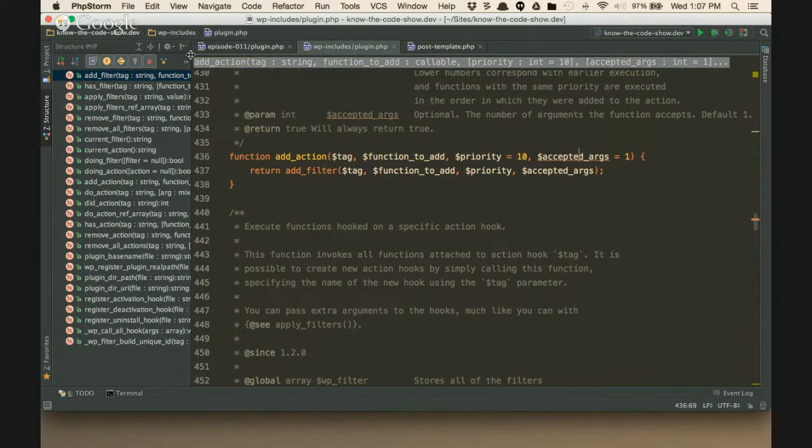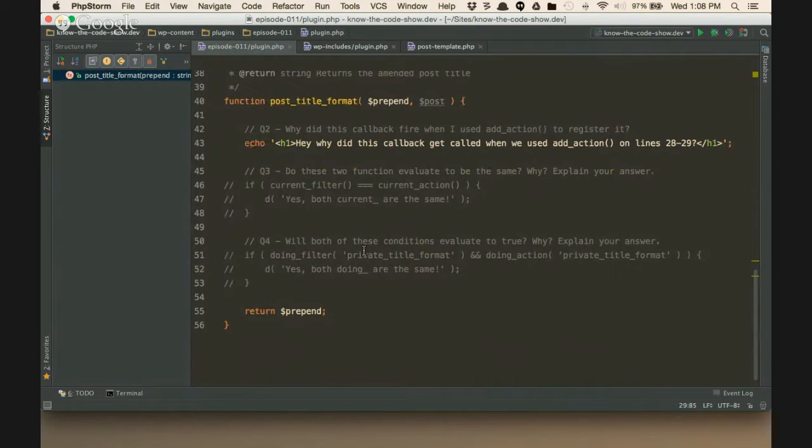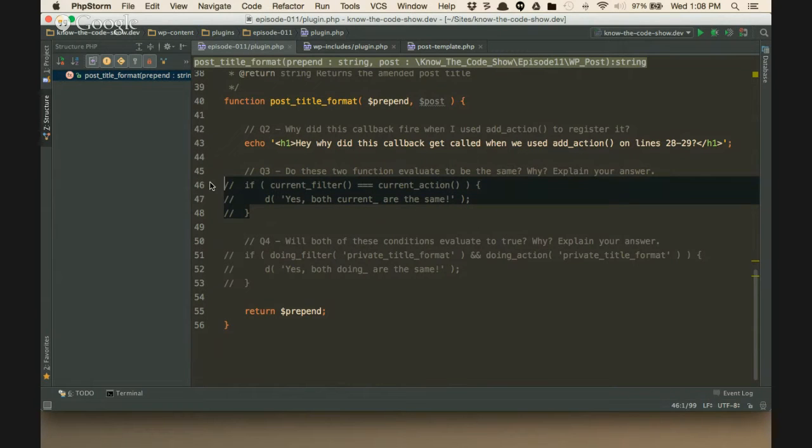All right. So now we know that if I wire up the callback to AddAction, it's going to call AddFilter. So therefore, that's why this callback fired. Excellent. Now we learned about CurrentFilter last week, but we didn't look at CurrentAction. So question number 3 is, if you're looking at this, do they evaluate to the same thing?